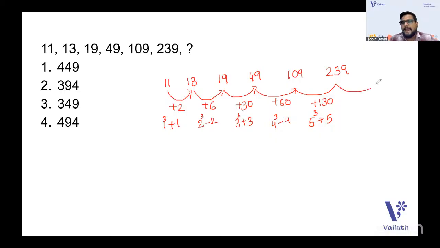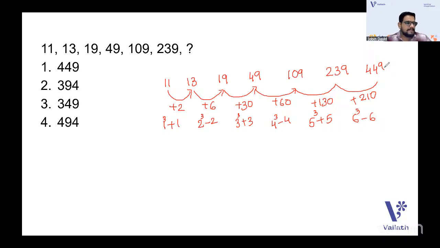So the next number which should be added is 6 cube plus 6, right? So that is 216 plus 6, so 222 should be added. Sorry, 6 cube is 216, so it's 6 cube minus 6, my mistake. So you should add 210. So 210 should be added, and the answer will be 449.